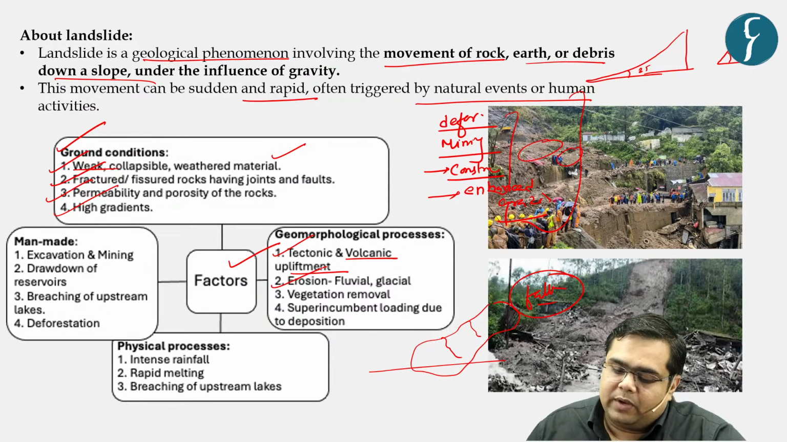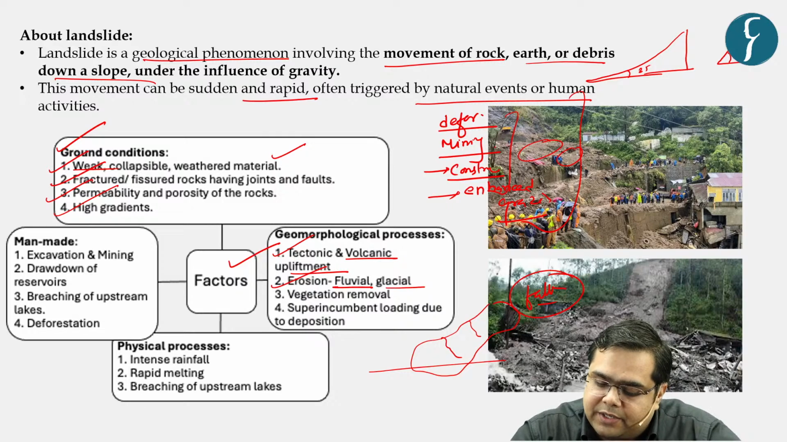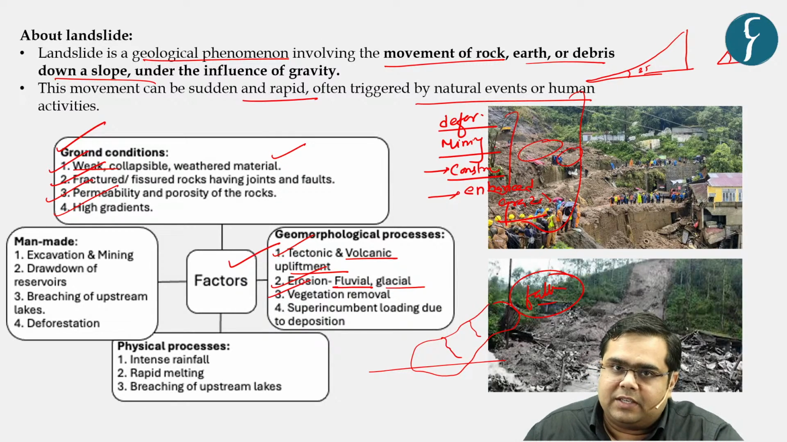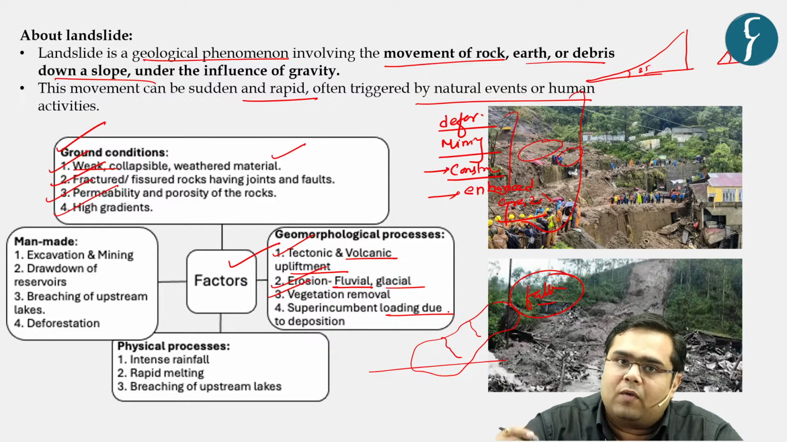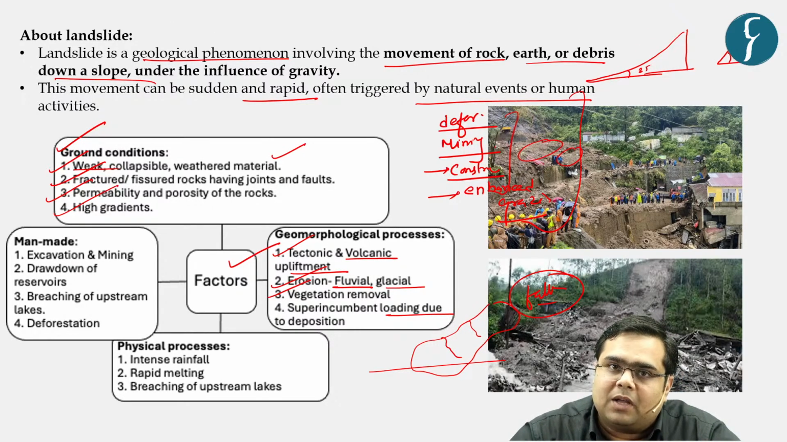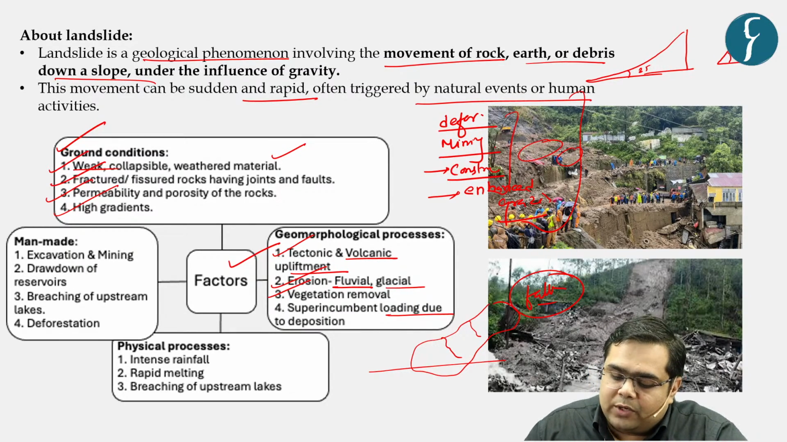Second is with respect to erosion, glacial erosion. By glacial we mean the erosion that is caused by the glaciers. Then removal of vegetation, as we have already discussed, and superincumbent loading due to deposition. Over the period, if the deposition is coming from the upward side, it is going to accumulate, and at one point of time the earth is going to lose its bearing capacity, so subsequently what will happen? It is going to collapse.